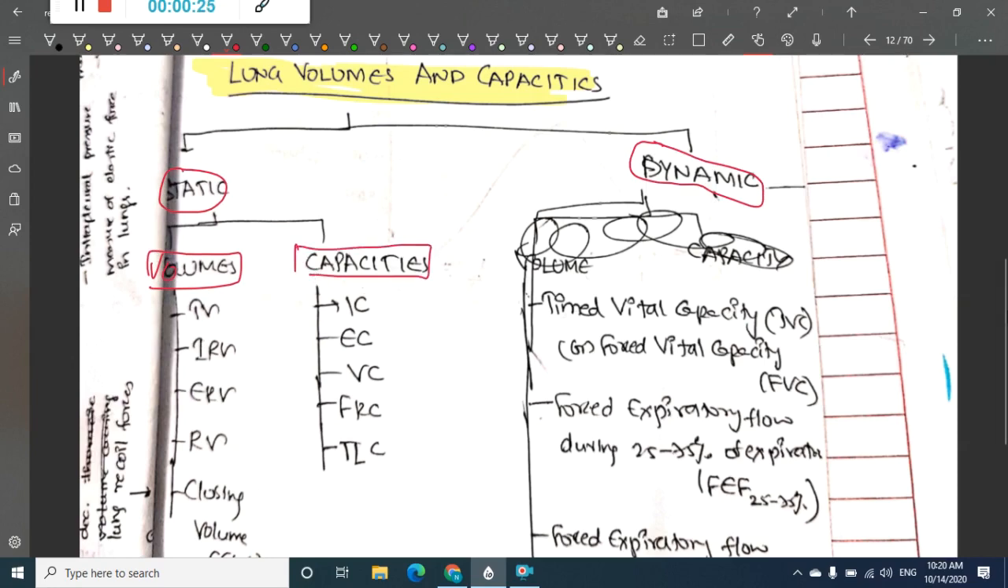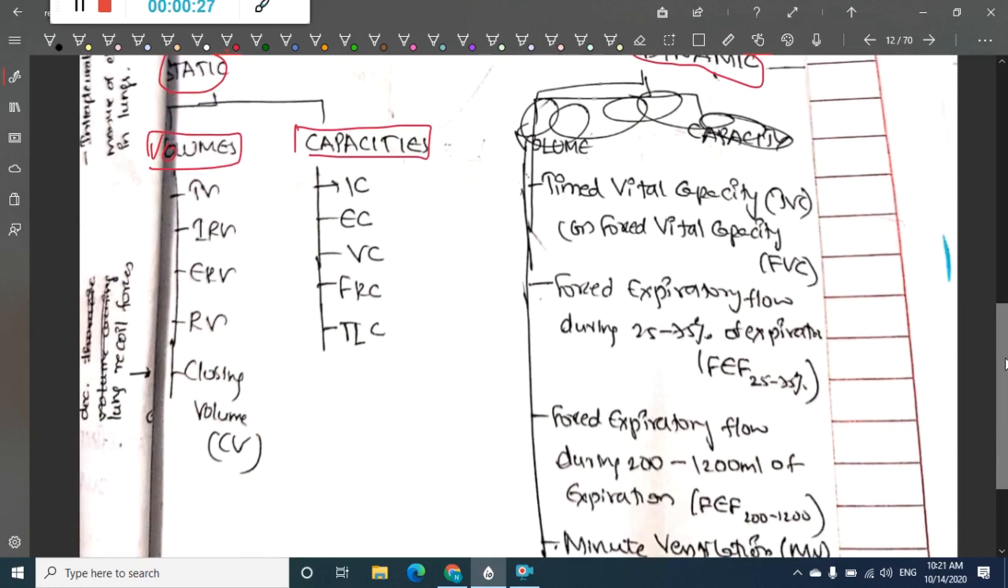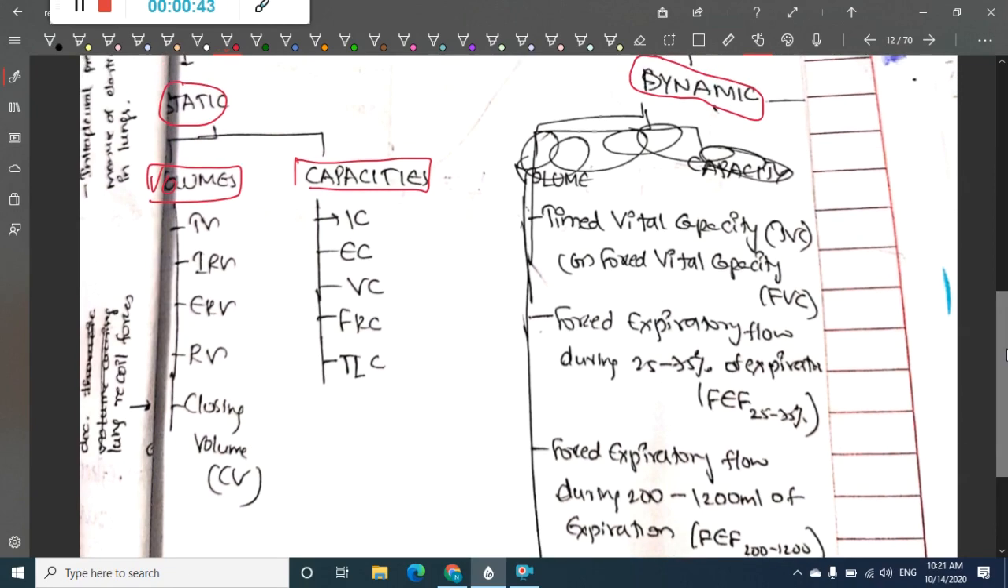Lung volumes include tidal volume, inspiratory reserve volume, expiratory reserve volume, residual volume, and closing volume. Lung capacities include inspiratory capacity, expiratory capacity, vital capacity, functional residual capacity, and total lung capacity. Then we have dynamic lung volumes also.